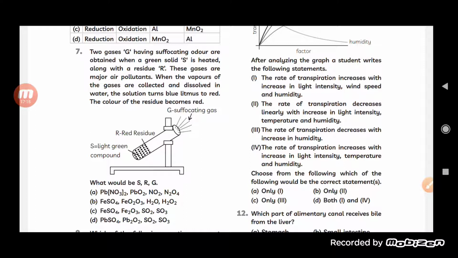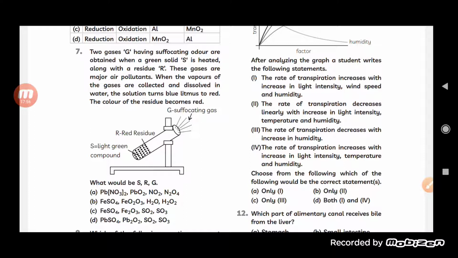First of all, what are the things which are given here? So green solid S is given. This is the first hint. The second one, two gases are there, students, which are released by the decomposition of S. That's why it is written that when we heat it. And these gases are major air pollutants, and when we dissolve them in water, they make the blue litmus red. It means that it is acidic in nature. So the thing which is formed here will be a non-metallic oxide.